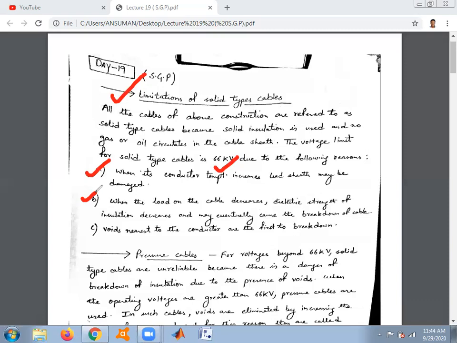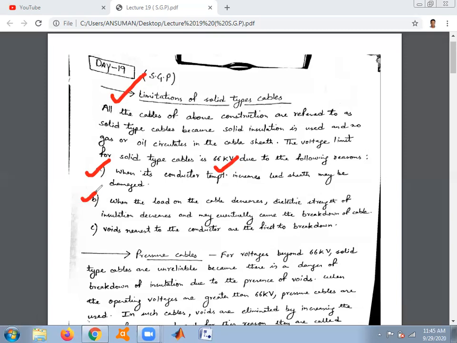If a vacuum is present in the underground cable and pinholes are available, moisture may enter from the atmosphere, and due to that moisture the breakdown of the cable may happen.